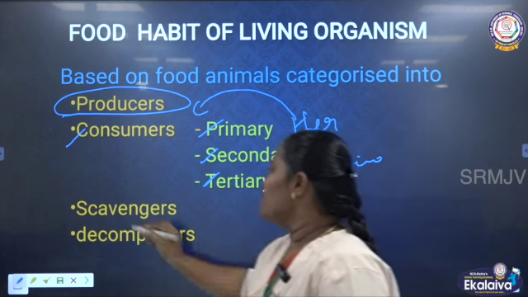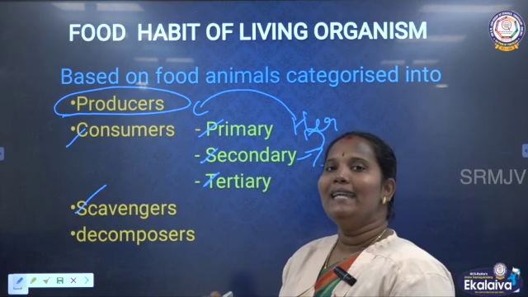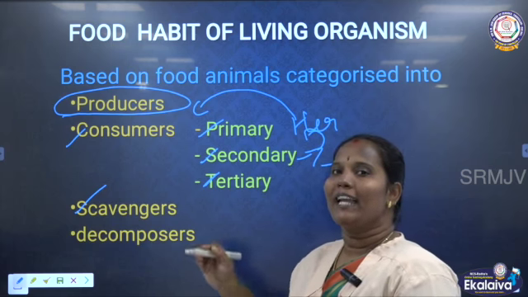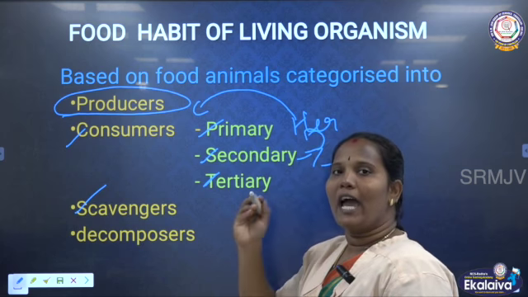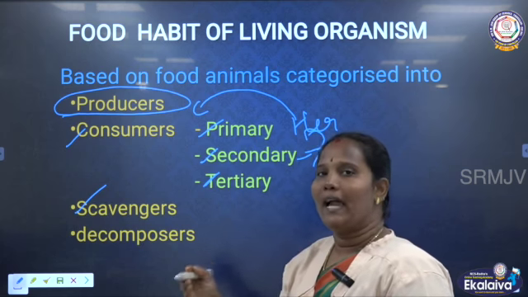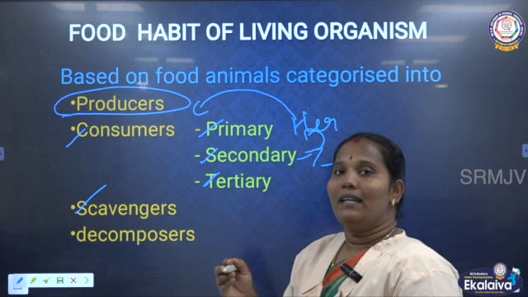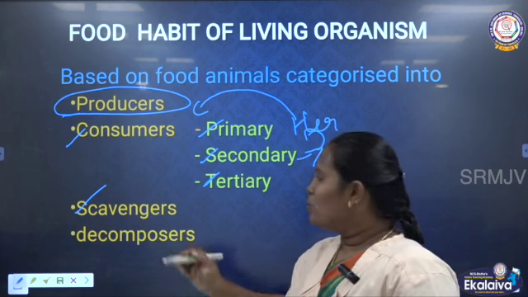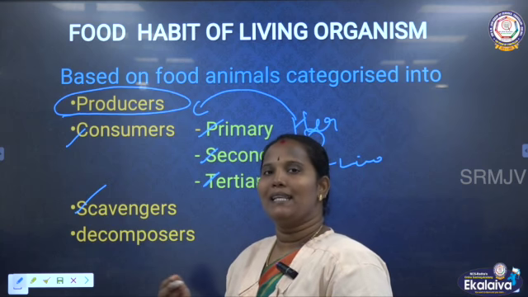Next one is the scavengers. Scavengers feed on dead animals because they cannot hunt. Like carnivores that cannot hunt their prey, they depend for their food on other dead animals. So these animals are called scavengers. For example, hyenas.